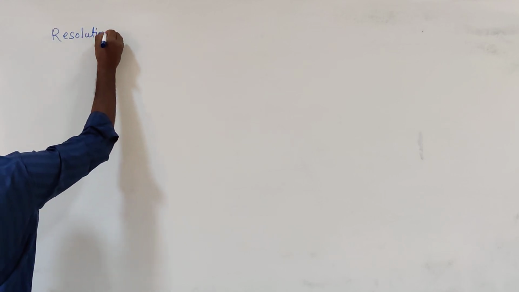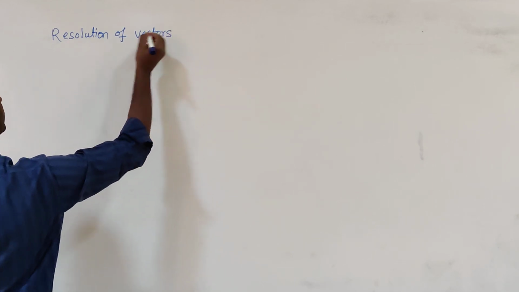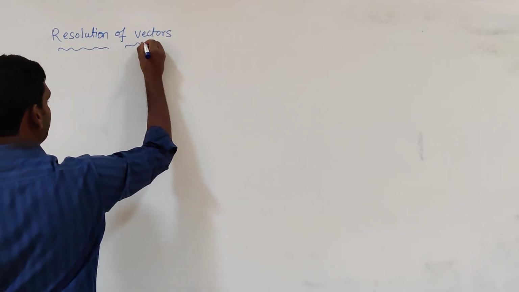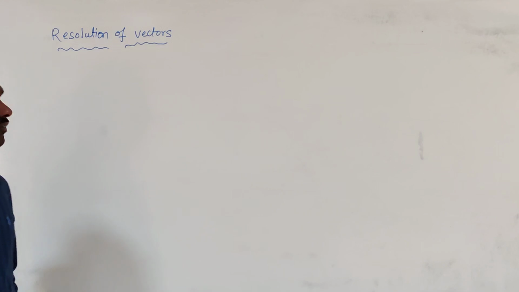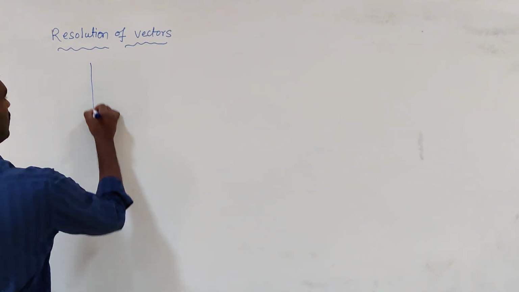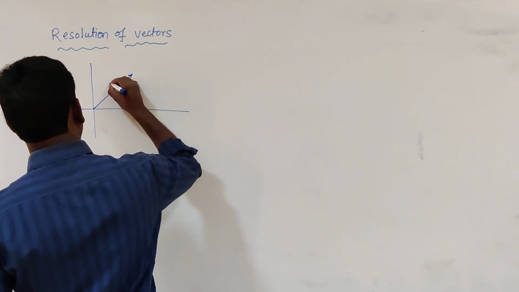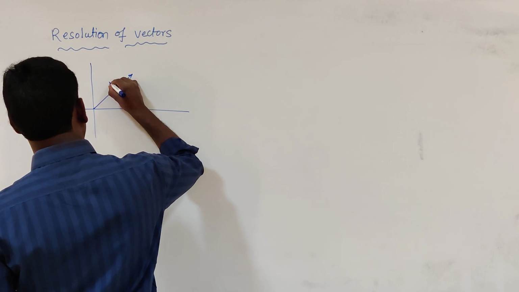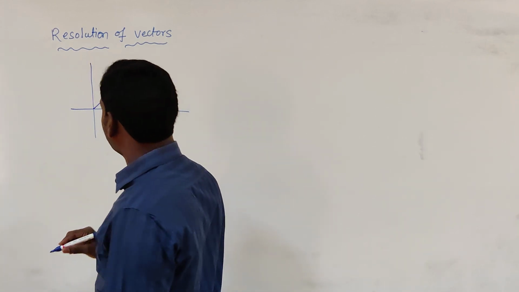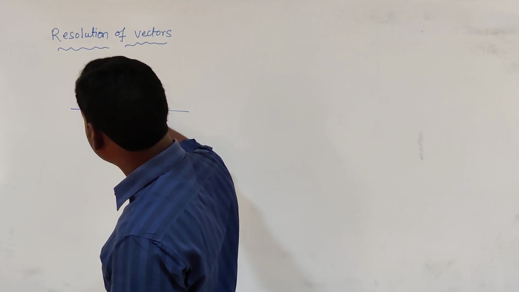Now we are going to discuss resolution of vectors. We have already learnt this topic in motion in a plane. For recall purposes, I am explaining again. See here, a force is nothing but a vector. Suppose this force is making an angle of theta with the x-axis.